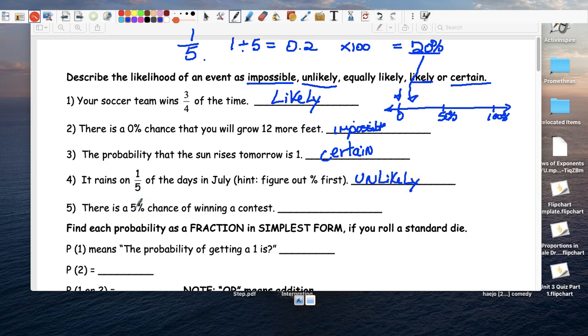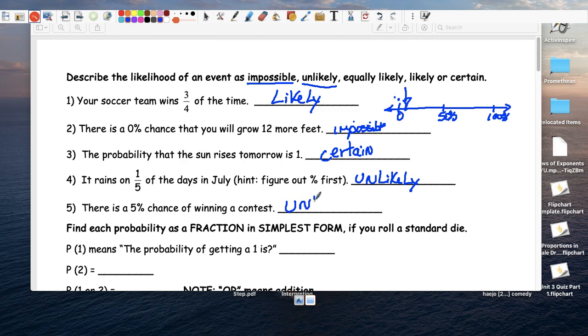There's a 5% chance of winning a contest. 5% is right here. So 5% is unlikely. Right? Very small chance.